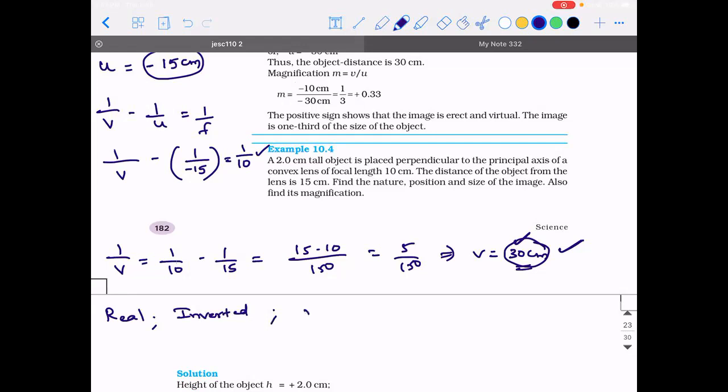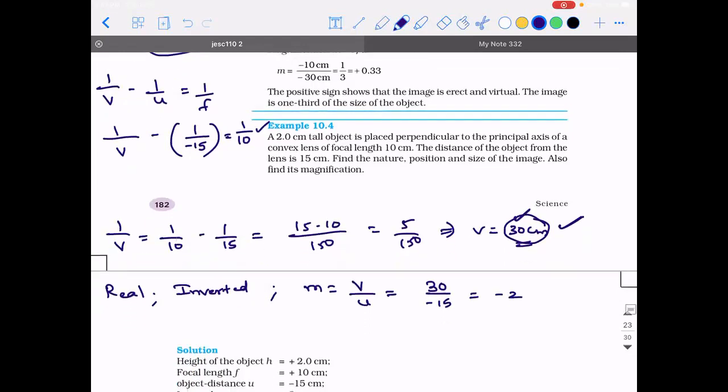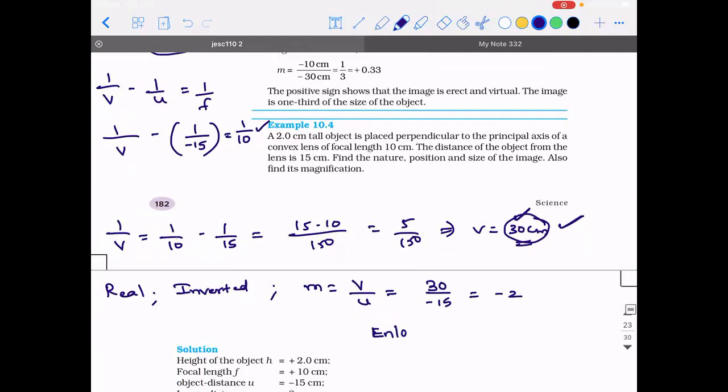Then what can you say about its magnification? Magnification is v divided by u. v is plus 30, u is minus 15. So the answer will be minus 2. There is no unit for it, okay? Minus 2. So since 2 is a number greater than 1, it is an enlarged image.